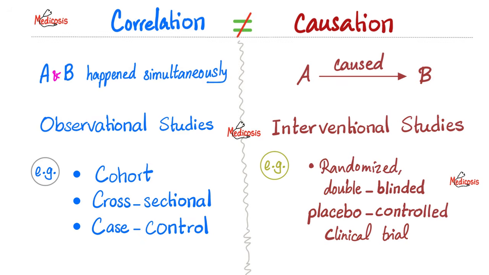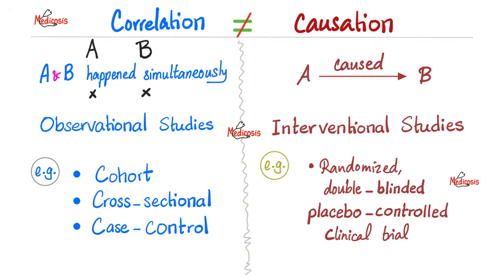So what does correlation even mean? It means that A and B happen together. For example, Medicosis entered into the room and the lights went out. These two instances happen together. This does not necessarily mean that my entry into your room caused the lights to go out. Correlation is not the same as causation. Just because A happened with B or even before B doesn't necessarily mean that A is the cause of B. For example, I like tuna. Also, I do not have heart disease. This is correlation. This does not mean that my tuna adoration is the cause of my health.